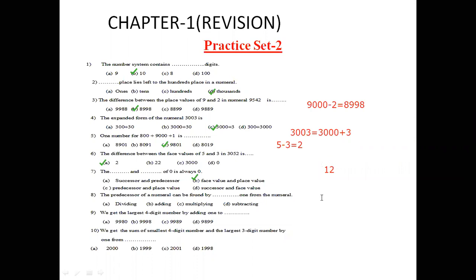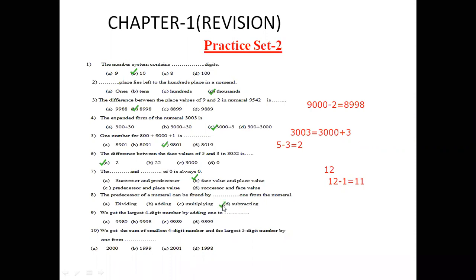If you want to find the predecessor of 12, how can we find it? 12 minus 1 is equal to 11. Okay, children, now how can we find the 11? We can find the 11 by subtracting 1. Which option is correct? Yes, you know very well.